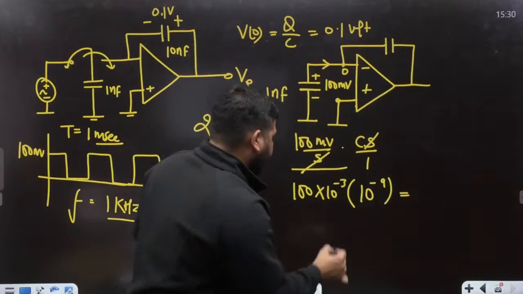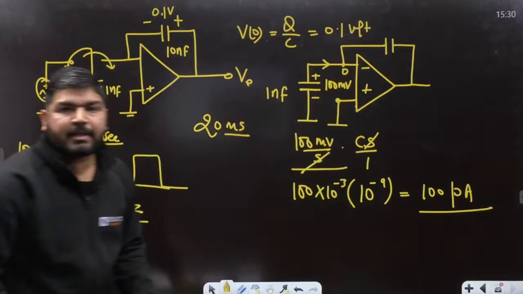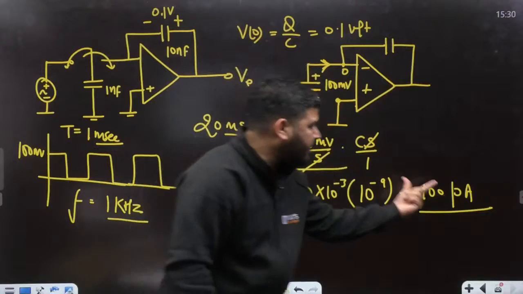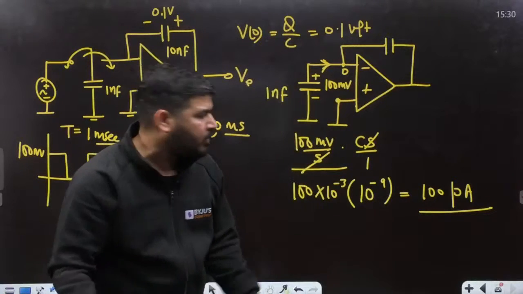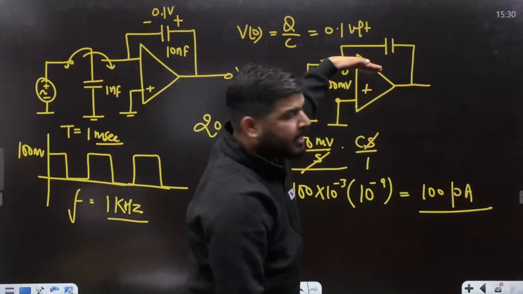So the current came out to be 100 picoampere. This is the current which will flow here, and this is in Laplace domain. Remember, this is in Laplace domain. In time domain, the current is impulsive. So this is 100 picoampere current which will flow here in Laplace domain.